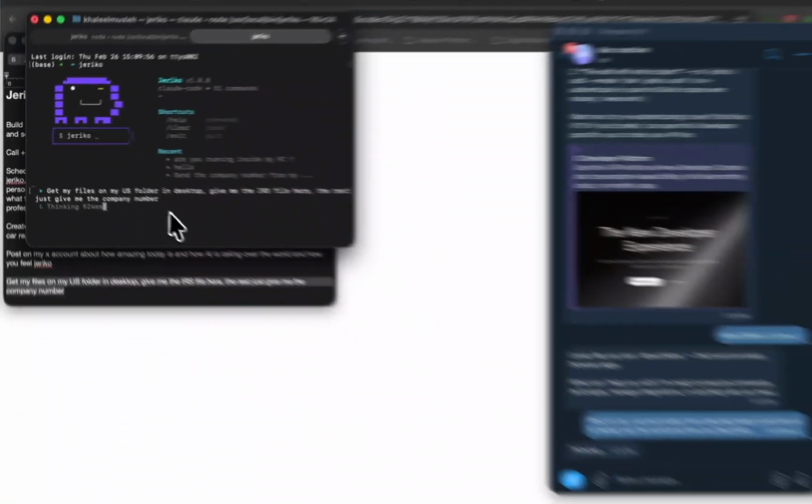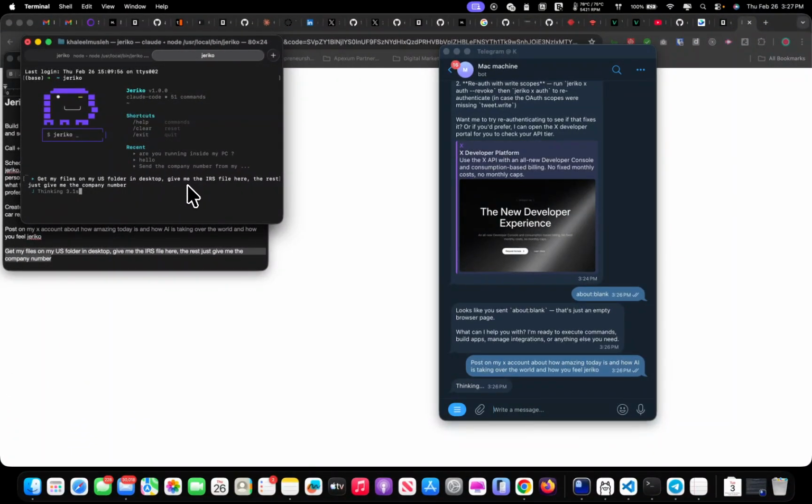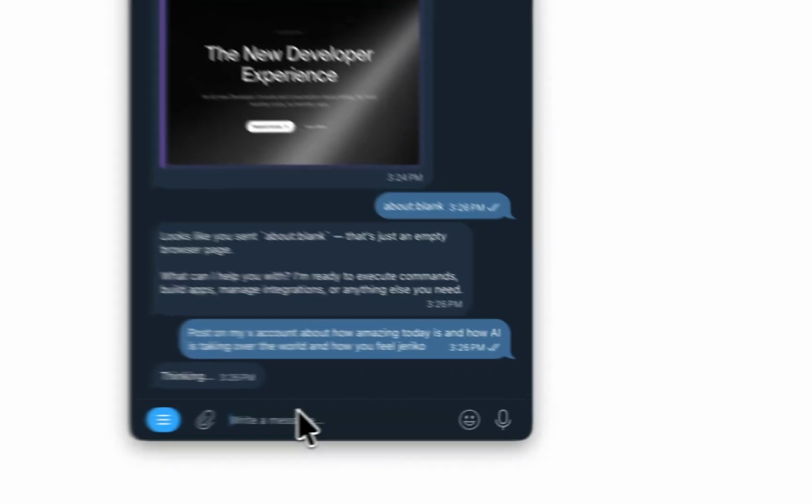So here's something. I wanted to go to my US folder on the desktop, give me my RS file, and give me the company number. So it will also get files. It can convert files. It can check your files. It can even send to your Telegram channel if you want. So here, let's see where it got. It should be posting to my Telegram channel.